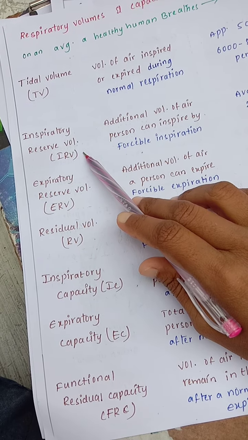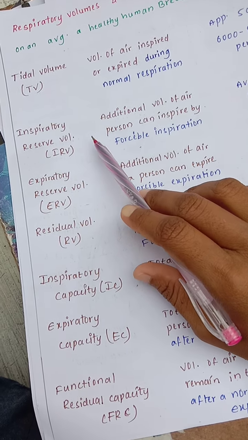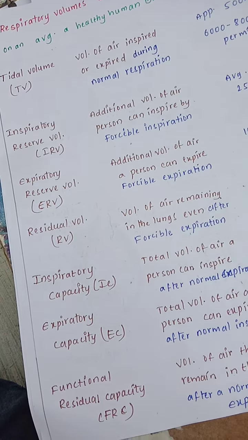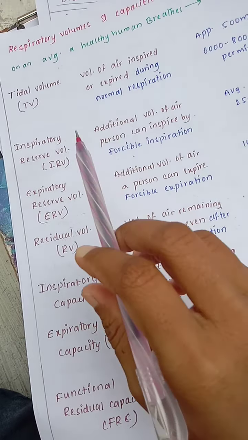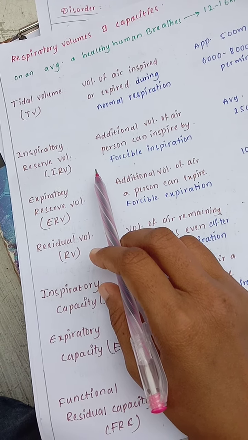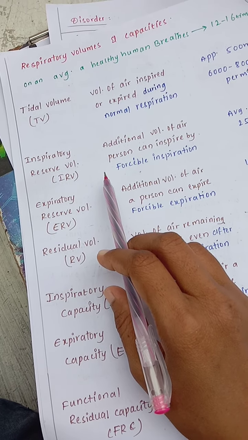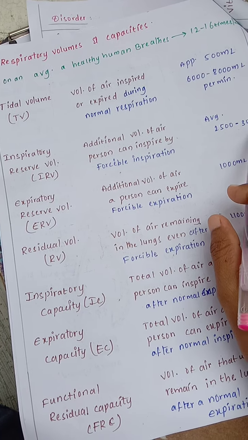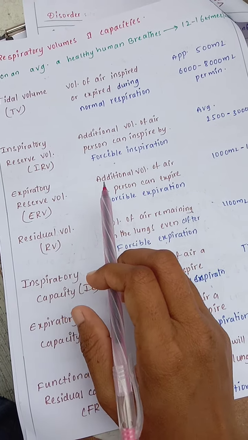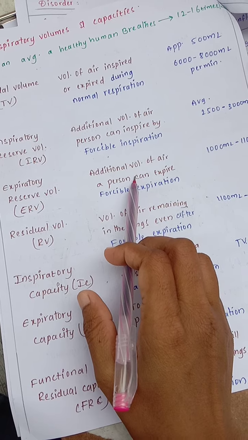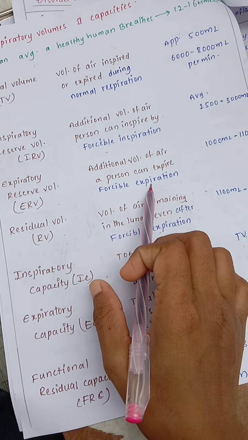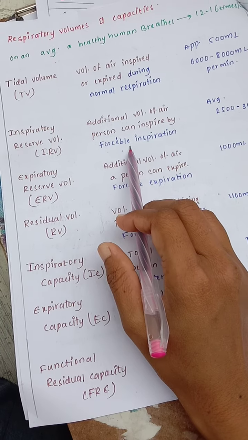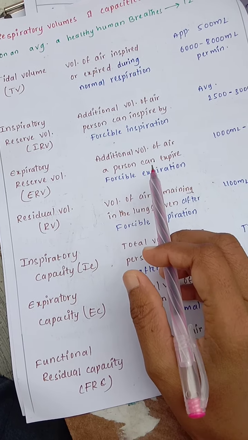Inspiratory reserve volume: what do you mean by inspiratory reserve volume? The additional volume of air a person can inspire by forceful inspiration is called the inspiratory reserve volume. It averages about 2500 to 3000 ml. Expiratory reserve volume is the additional volume of air a person can expire by forcible expiration. This is normal respiration, this is forcible inspiration, this is forcible expiration.